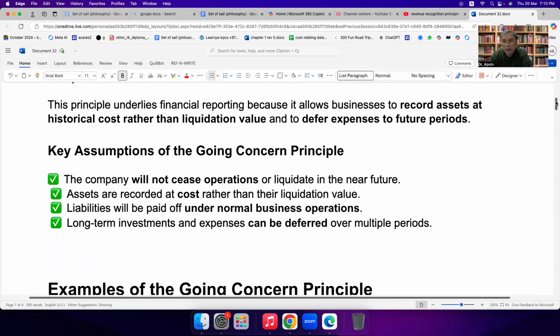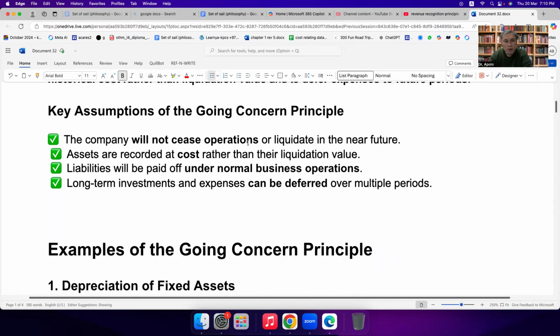So what are the assumptions of this principle? One, the company will not cease operations or liquidate in the near future. Another, assets are recorded at cost rather than liquidation value. Take note of cost. Liabilities, these are the payments owed by the company to other institutions like banks and people. These will be paid off under normal business operation. So long-term investments and expenses can be deferred over multiple periods. So take note of this.